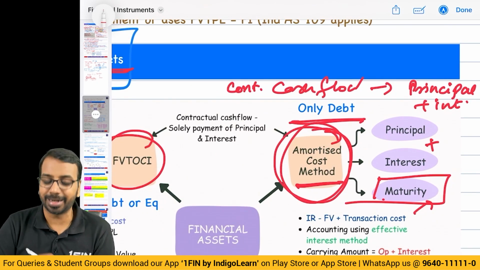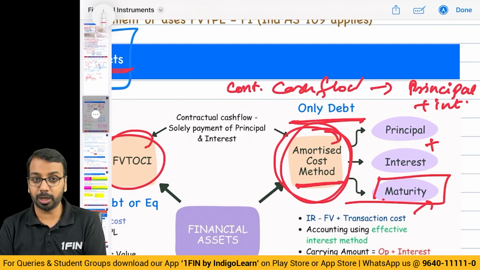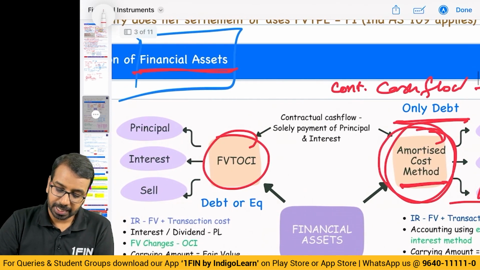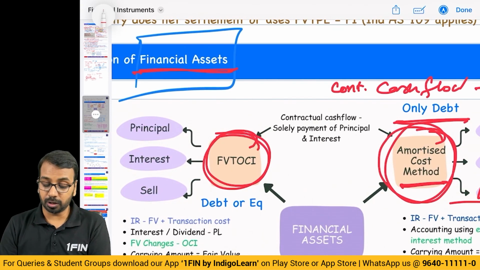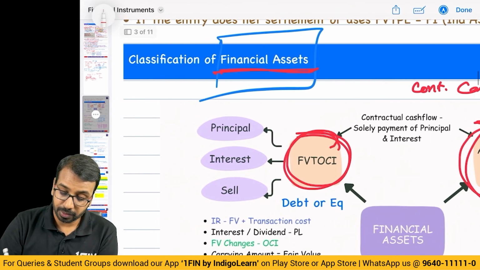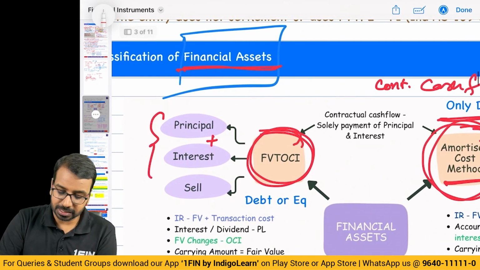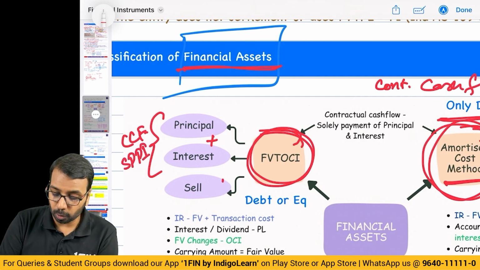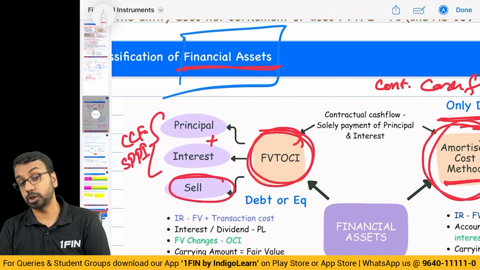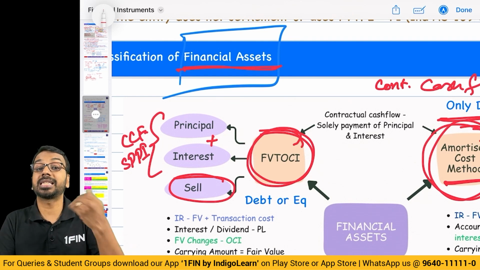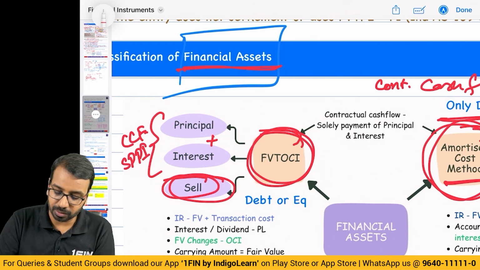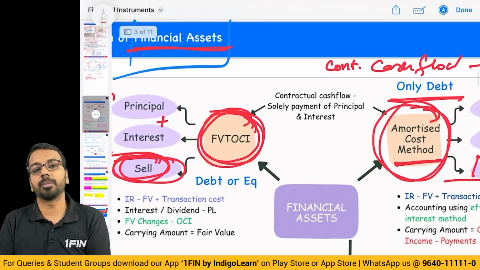You can do this only for debt. Equity will never come into the amortized cost method. Please keep this in mind. Then, the second category is FVT OCI. Here also there are 2 categories. One, you have principal plus interest as the cash flow. Contractual cash flow is solely the payment of principal and interest, and the objective is to sell. Means you will earn interest and you may sell in the near future to take advantage of interest rate changes. If this selling criteria is there, then it becomes fair value through other comprehensive income.